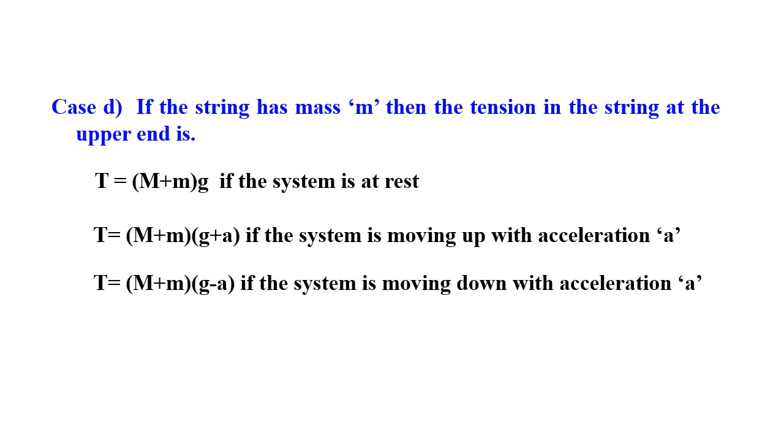Now see the third case. If the system is moving down with an acceleration a, the tension in the string at the upper end can be written as T is equal to capital M plus small m into g minus a, as the net acceleration is reduced because the system is moving in the vertically downward direction.